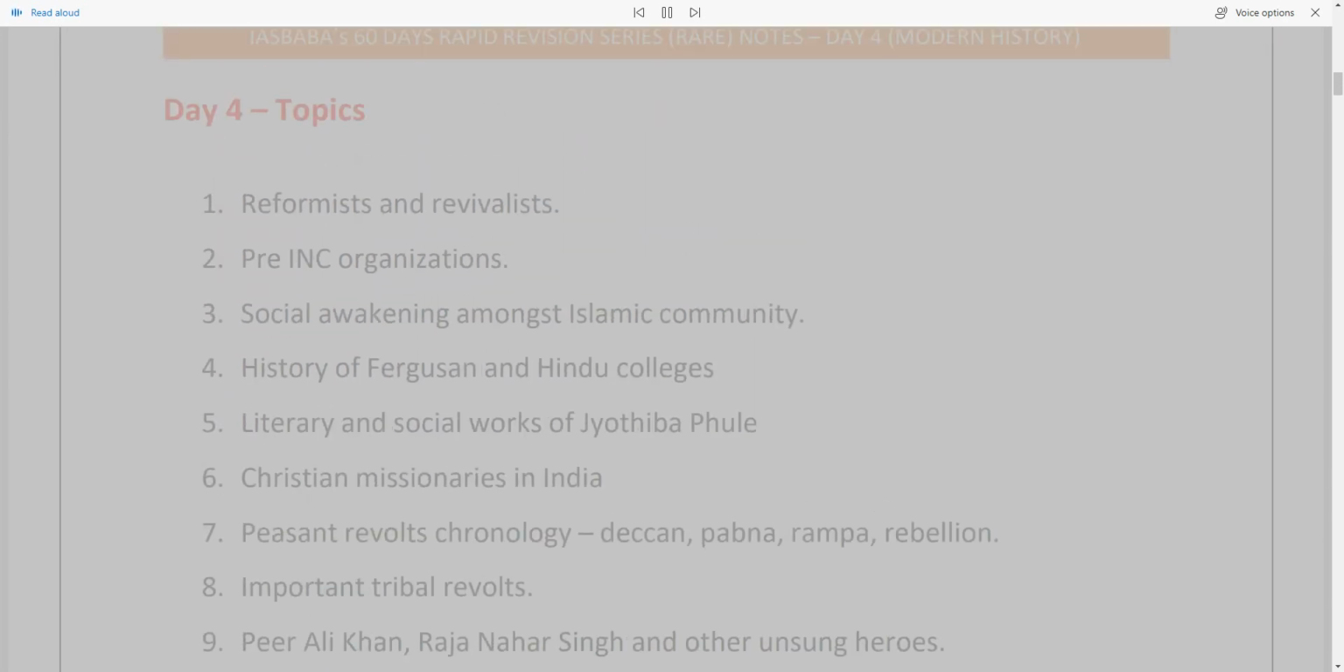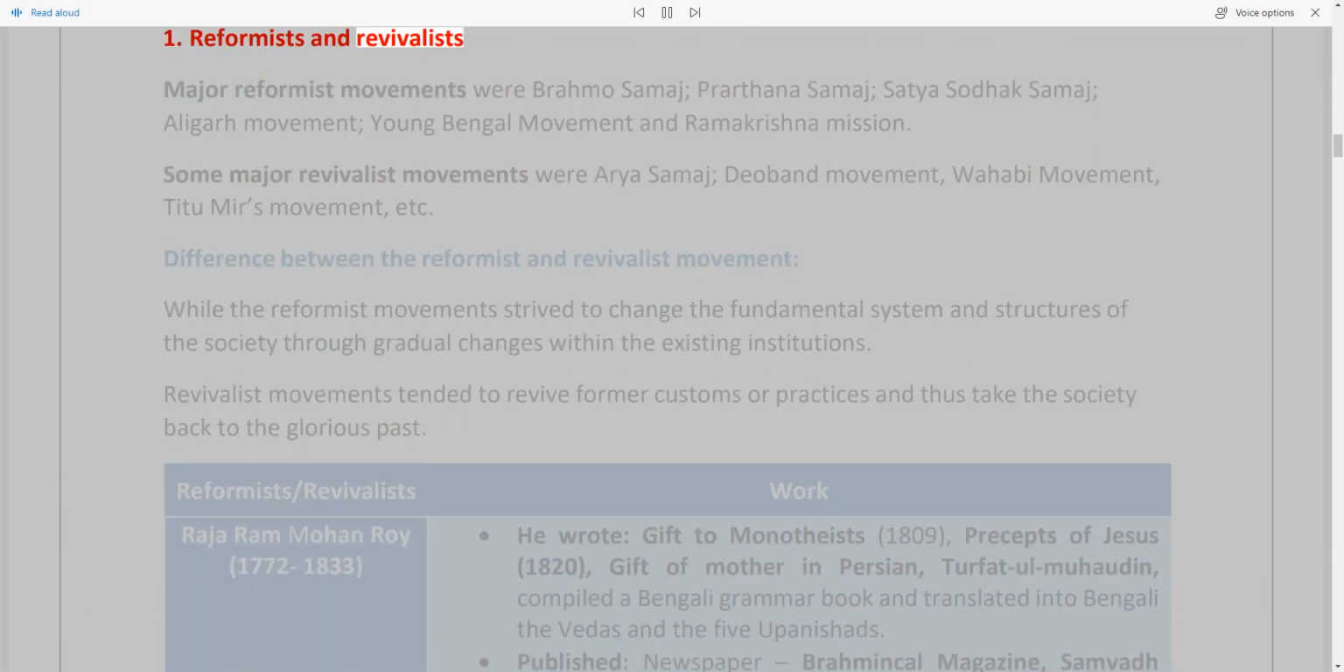Byju's 60 Days Rapid Revision Series, Notes, Day 4, Modern History. 1. Reformists and Revivalists. Major reformist movements were Brahmo Samaj, Prarthana Samaj, Satya Shodhak Samaj, Aligarh Movement, Young Bengal Movement and Ramakrishna Mission. Some major revivalist movements were Arya Samaj, Deoband Movement, Wahhabi Movement, Titu Mir's Movement, etc.